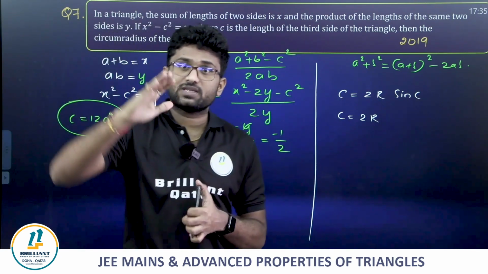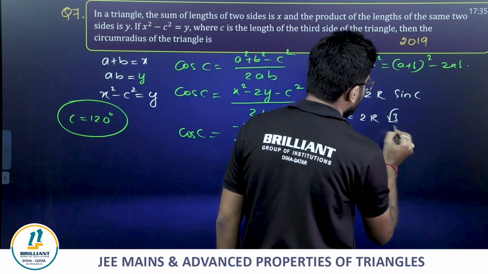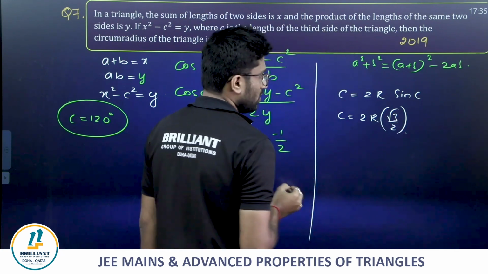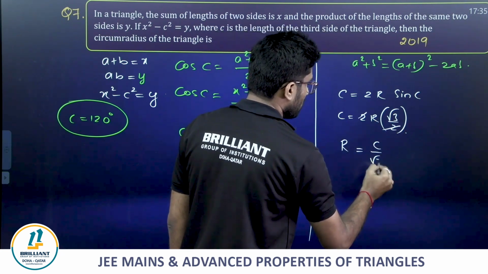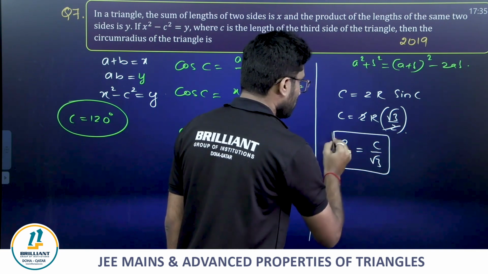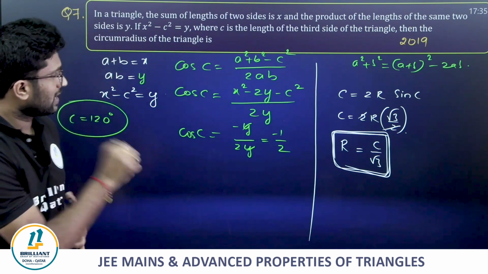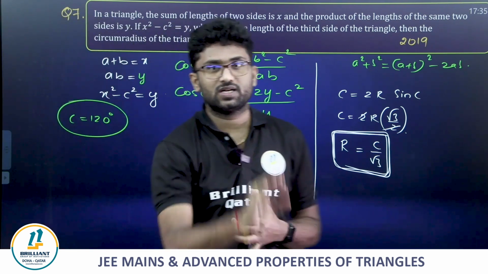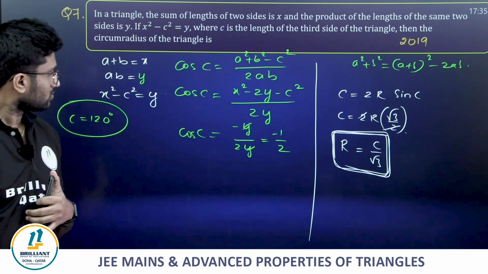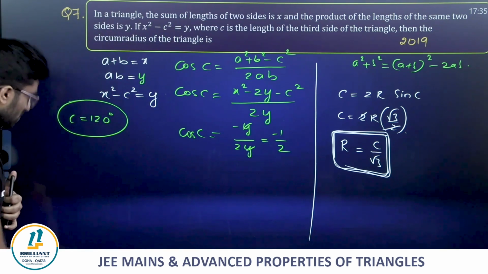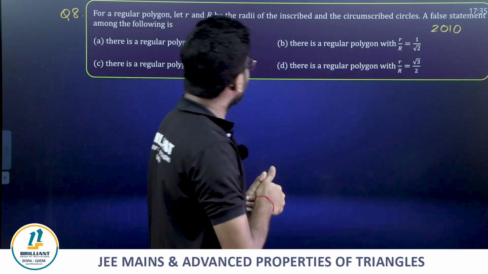Sin 120 is nothing but sin of 180 minus 60, so sin 60, which is root 3 by 2. The 2 gets cancelled. Therefore, finally R is equal to c by root 3. Such a simple question, friends. Circumradius is equal to c by root 3, where c is one known side. Good.